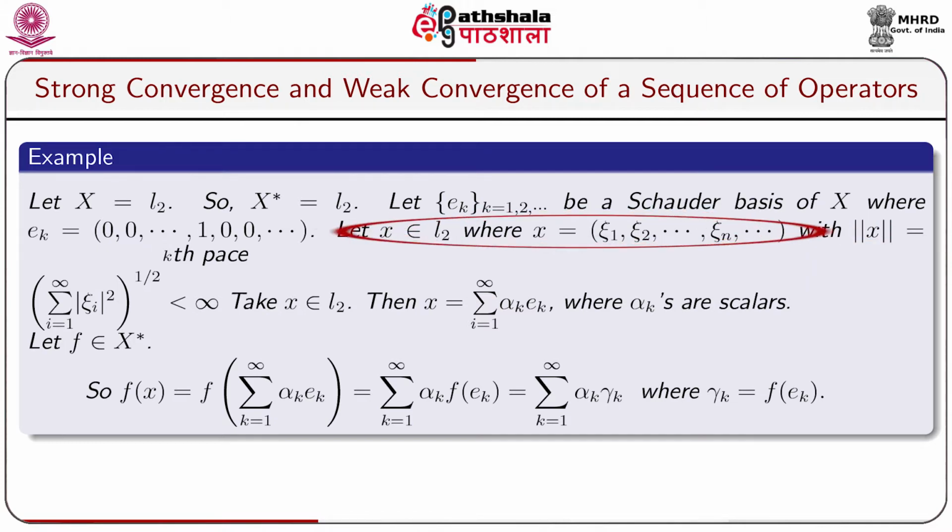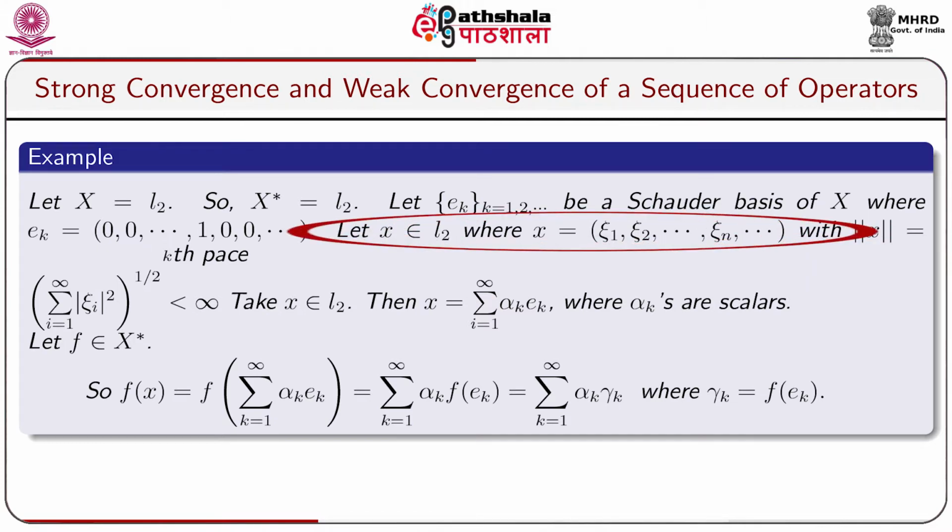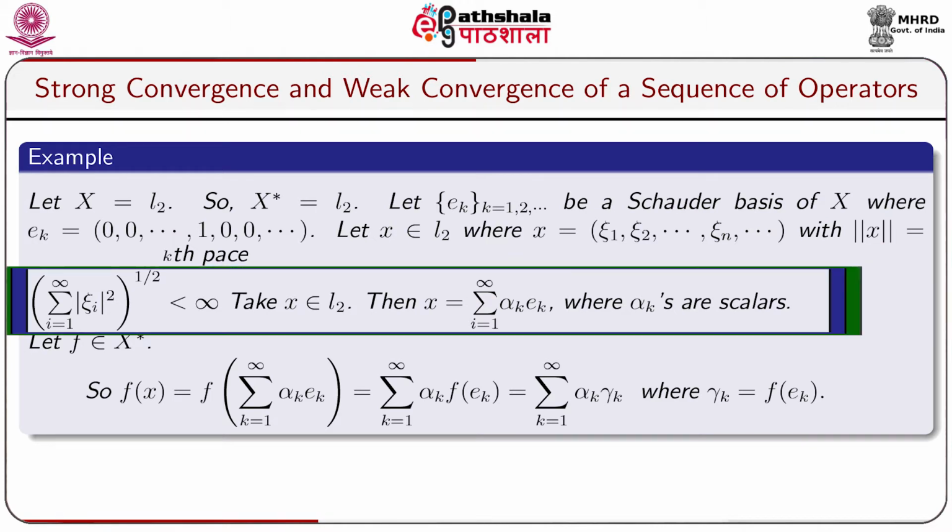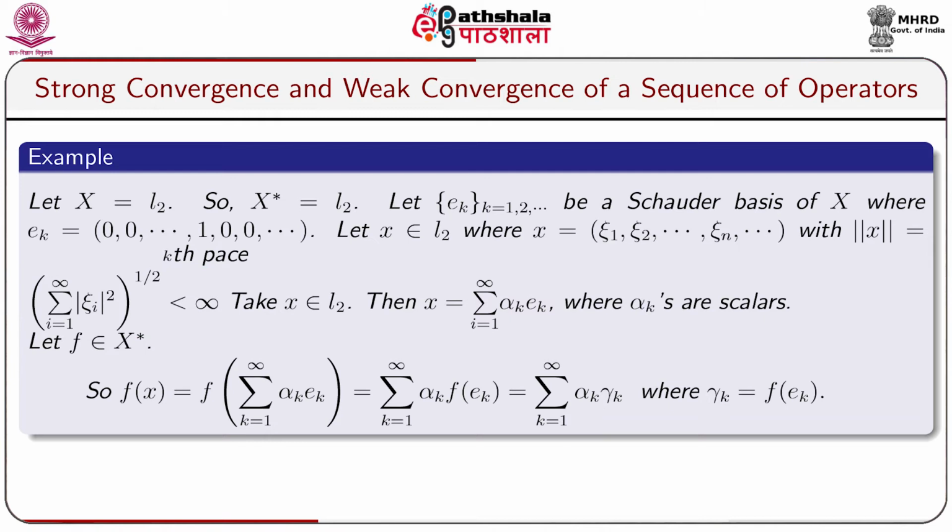Let x belong to l2, where x equals the sequence of elements (ξ1, ξ2, ..., ξn, ...), with norm of x equal to the sum from i equals 1 to infinity of modulus of ξi squared, to the power half, which is less than infinity. Take x belonging to l2, then x equals the sum from k equals 1 to infinity of alpha k e_k, where alpha k's are scalars.